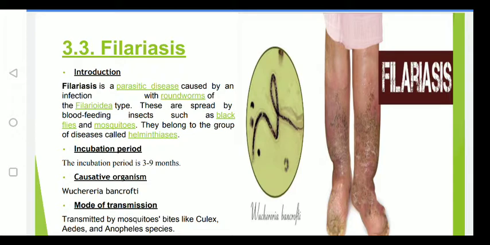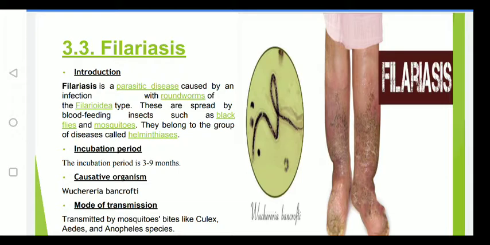This is a group of diseases which we call helminthiasis. The incubation period is 3 to 9 months. Then the causative organism is Wuchereria bancrofti. We call Wuchereria bancrofti the causative organism for filariasis.